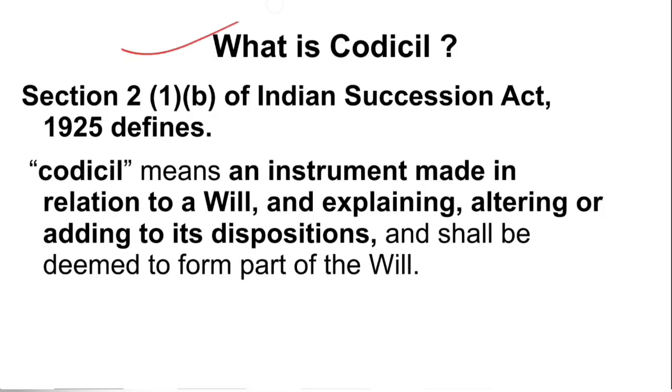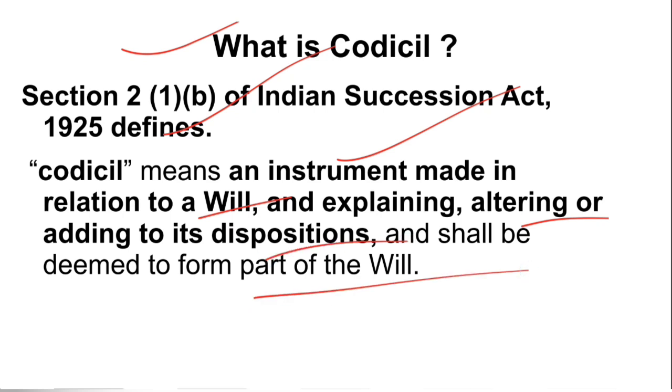Now we come to what is codicil. It is also defined under section 2(b) of the Succession Act, and it says an instrument made in relation to a will. So an instrument made in relation to a will, that means a will should already be available at the time of the codicil, and explaining, altering or adding to its dispositions, and shall be deemed to be part of the will.